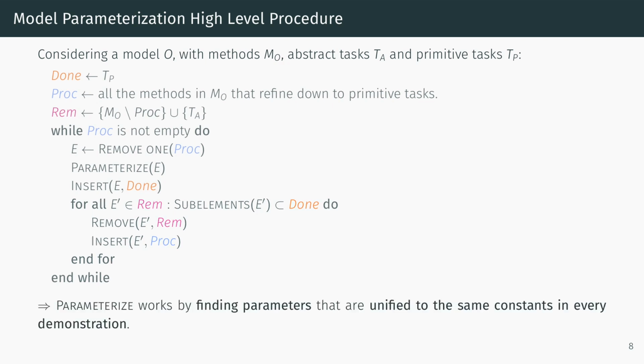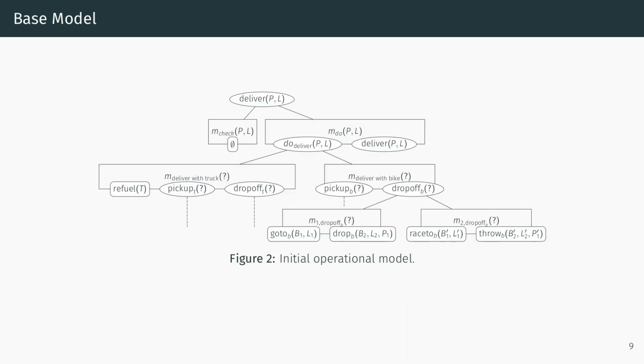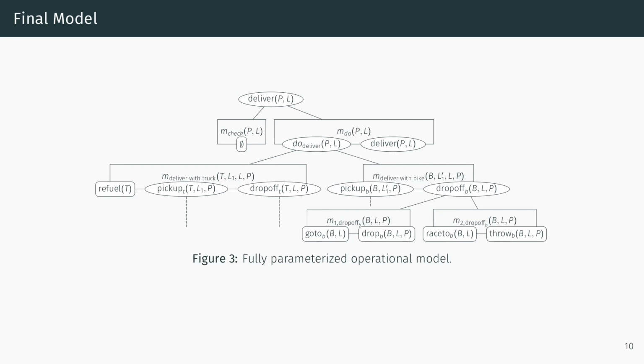And just as an overview, the parameterization procedure works by finding parameters that are unified to the same constants in every demonstration. Therefore, we can go from our original model that I've shown before to this new model, where, as you can see, parameters from the top-level task are going down to the primitive tasks.